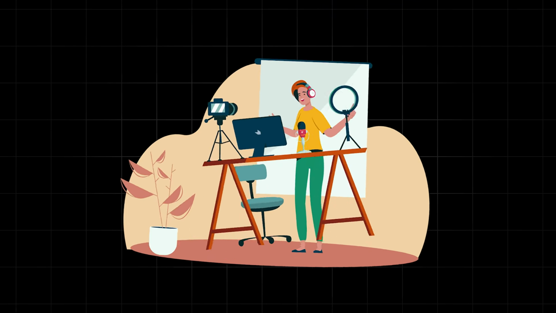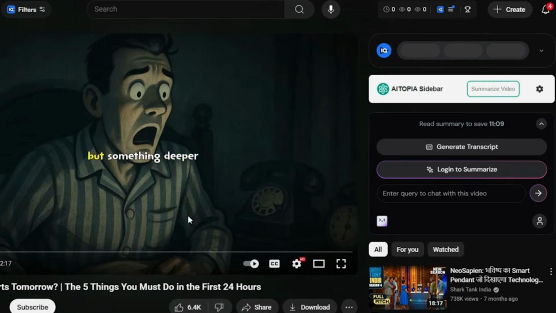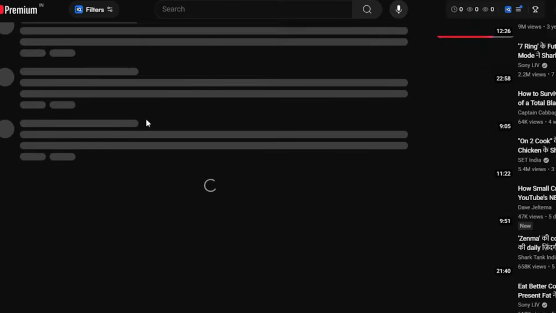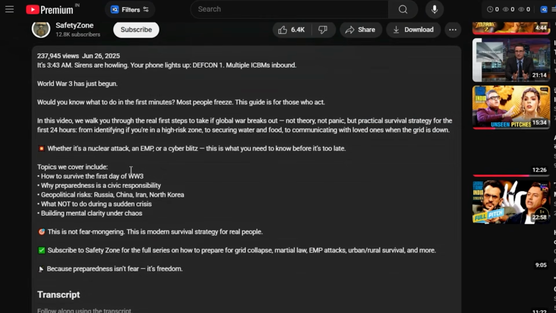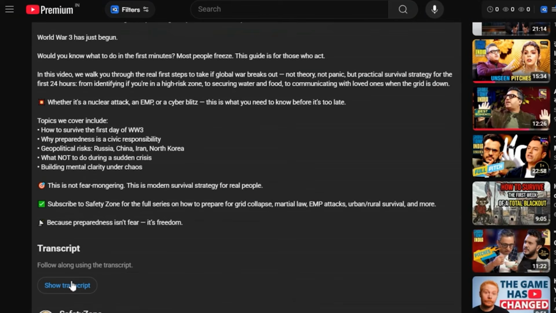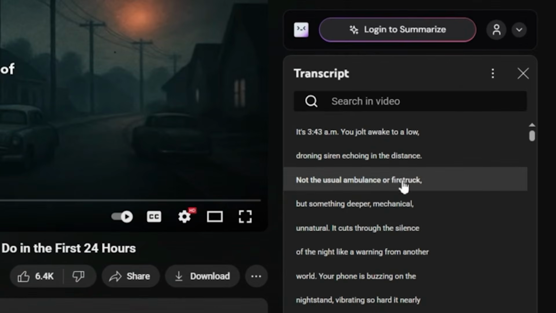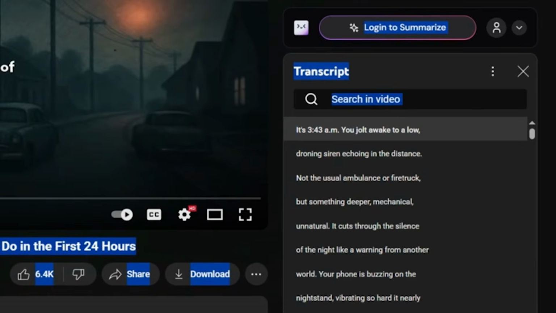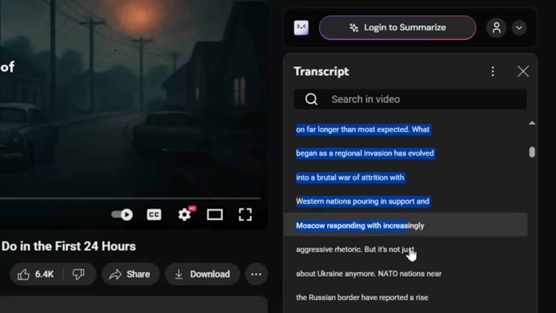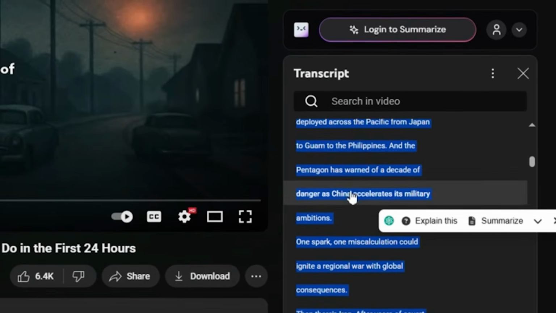And there's a way that makes this almost criminally easy. Just open any YouTube video, go to its description box, click on More, and expand it. There, click on Show Transcript, and here, you can copy the complete script of any YouTube video. Now, you've literally just stolen the DNA of a successful content.